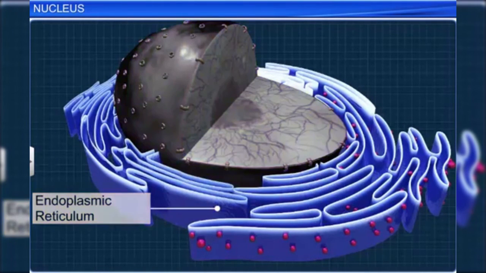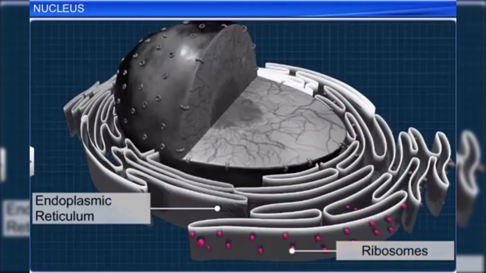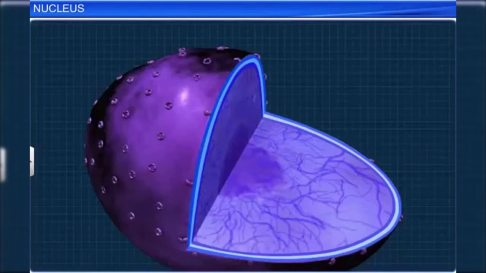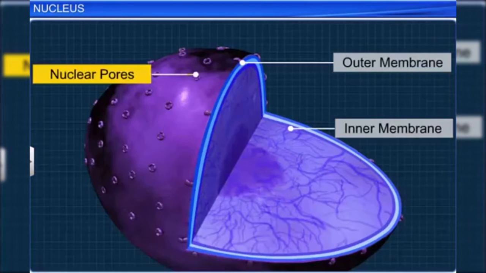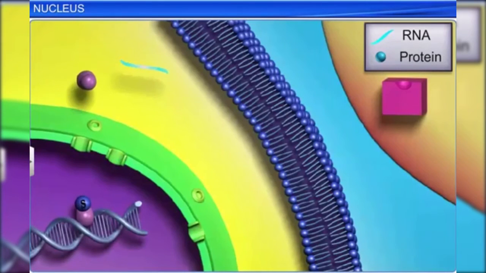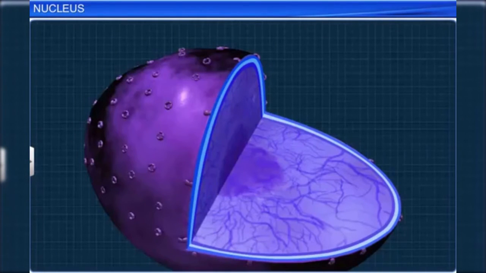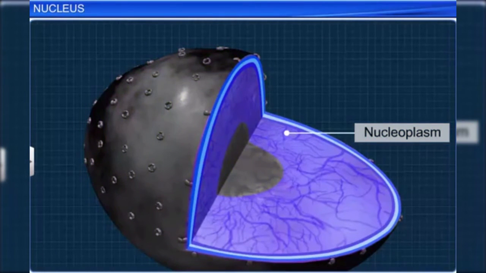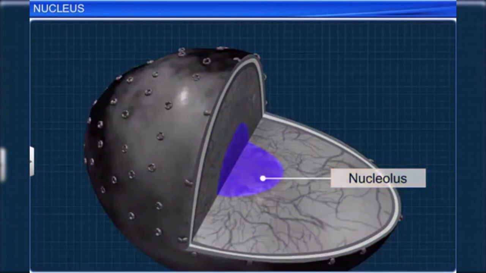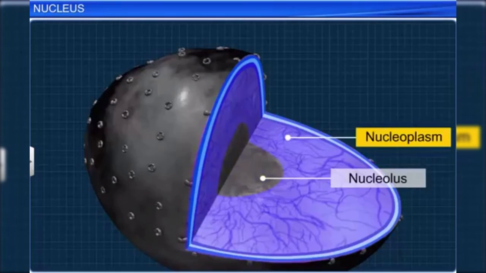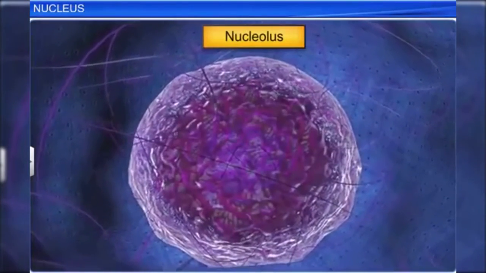At a number of places, the two membranes fuse and give rise to minute pores called nuclear pores. These pores allow two-way movement of RNA and protein molecules between the nucleus and the cytoplasm. Present inside the nuclear envelope is the nucleoplasm or the nuclear matrix that contains a spherical structure called the nucleolus. The nucleolus lacks a membrane, which makes its content continuous with the nucleoplasm. The nucleolus is a major site for active ribosomal RNA synthesis, and hence cells that are active in protein synthesis have larger and numerous nucleoli.